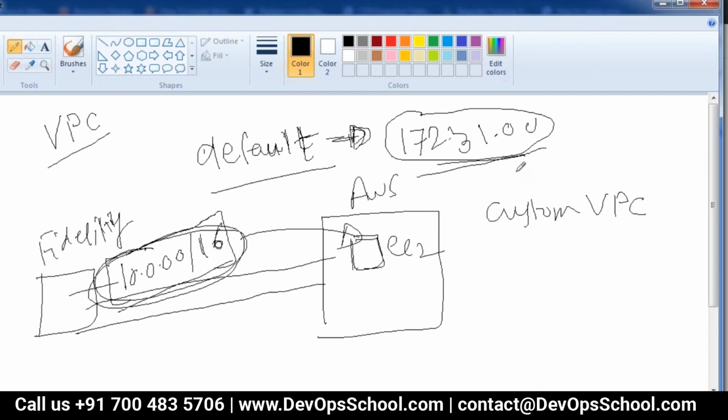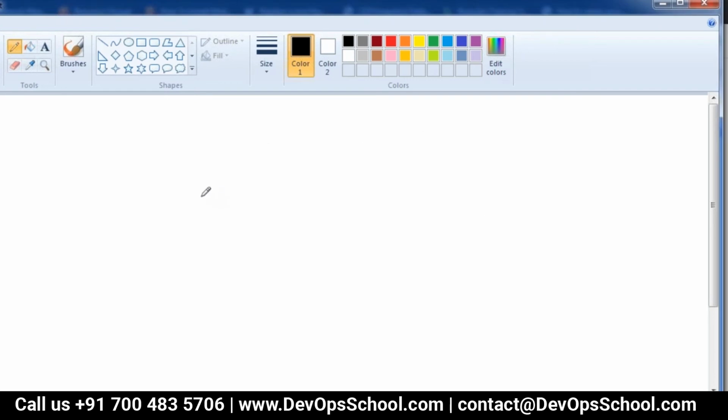For the default VPC, the address range is different, which is by default 172.31. So when your enterprise moves to AWS, they will create their own custom VPC and put those resources in the custom VPC. Let us take an example, and we will be implementing the same scenario step by step. Let me draw a diagram and explain the different components.